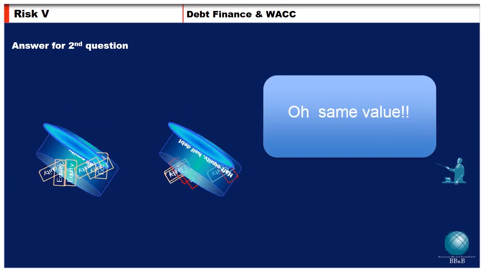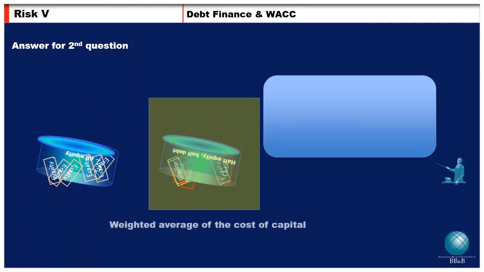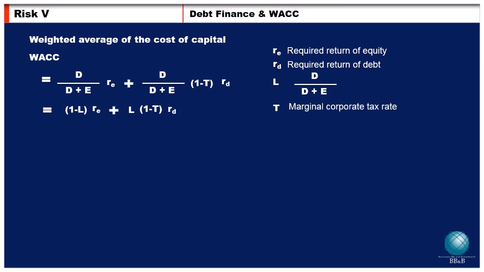When debt holders come in, the total cost of capital can be expressed as the weighted average of the cost of capital. The equation looks like this. Here, RE represents the required return of equity, RD represents the required return of debt, L represents the market value proportion of debt financing, and T represents the marginal corporate tax rate on income from the project. WACC is a calculation of a firm's cost of capital in which each category of capital is proportionally weighted.